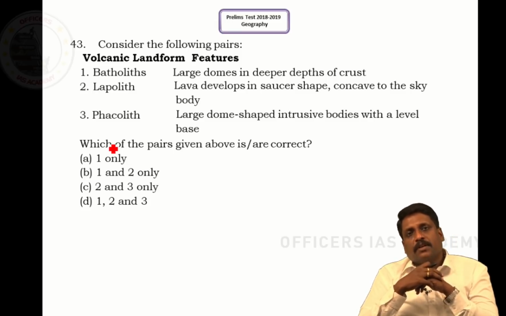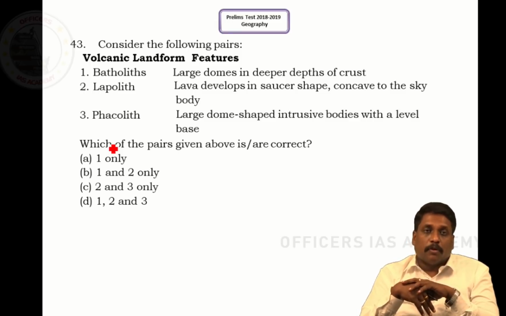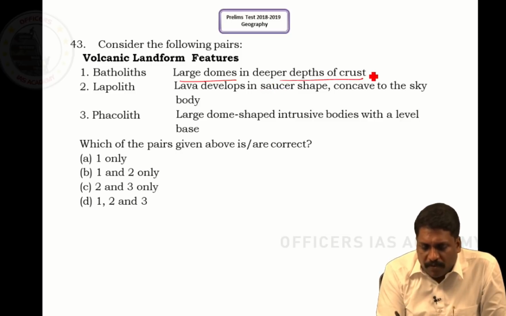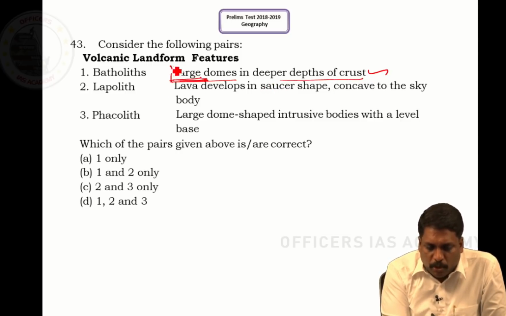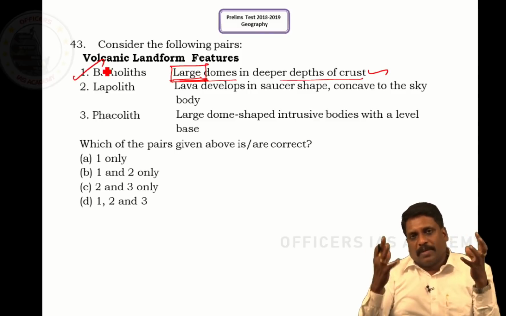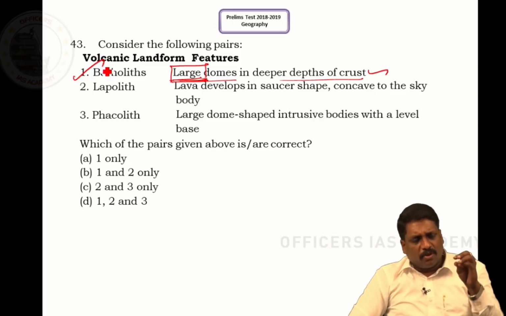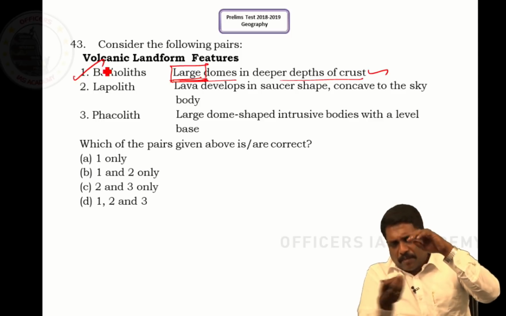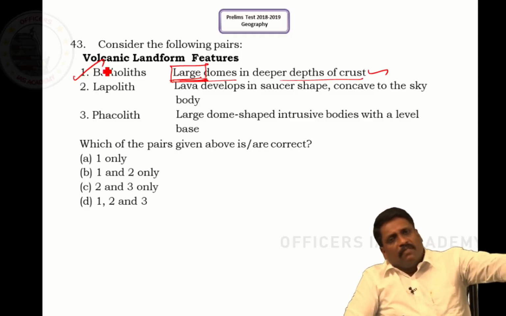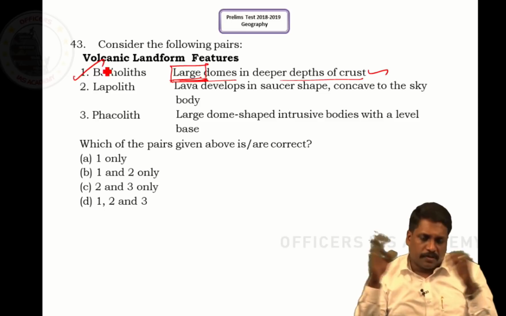Consider the following pairs of volcanic features, and we have to say whether the description is right or wrong. Batholith: they say large domes in deeper depth of the crust. Batholiths are very, very large. When I say they are very large structures, they are plutonic structures in the Earth's interior. All these are intrusive volcanic features. Whenever the magma tries to come to the surface of the Earth, if it solidifies well within the surface, we call them plutonic features, intrusive volcanic features. Batholith is very large, right, sir.